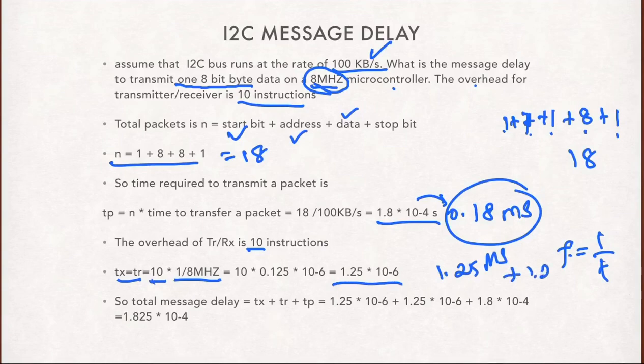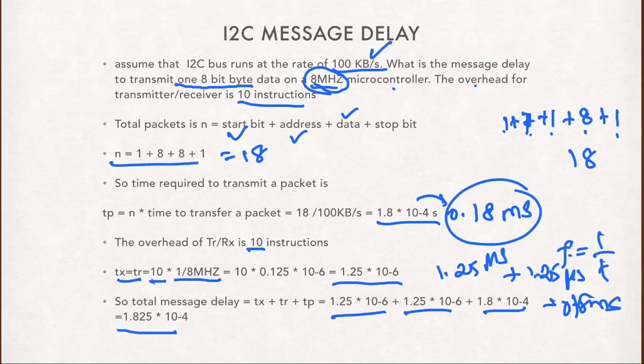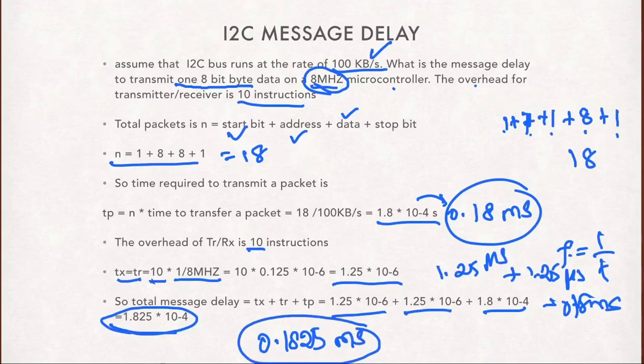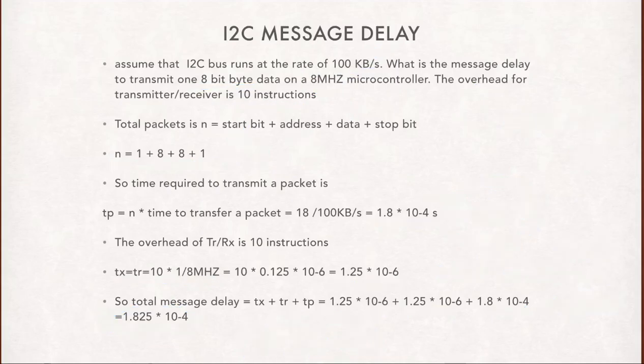So when we add 1.25 times 10 microseconds, plus finally 0.18 milliseconds, that is 1.25 and 1.8 times 10 to the power minus 4, you get a message delay of 0.1825 milliseconds. So this is the answer for the I2C message delay, and this is how we can calculate the message delay for I2C.